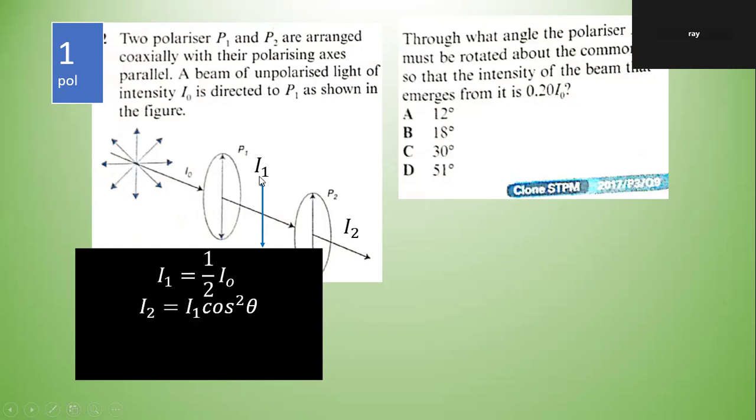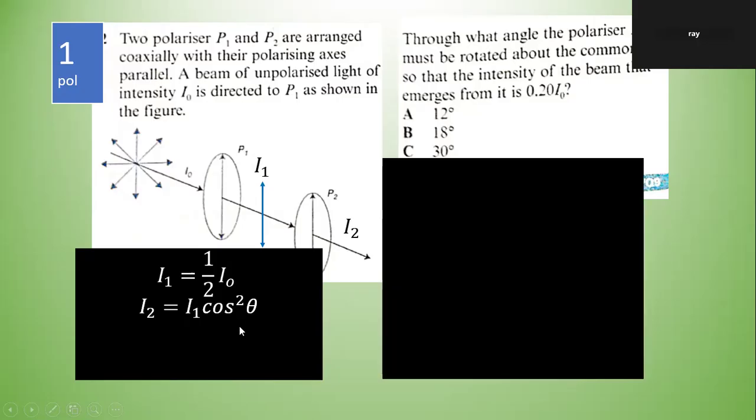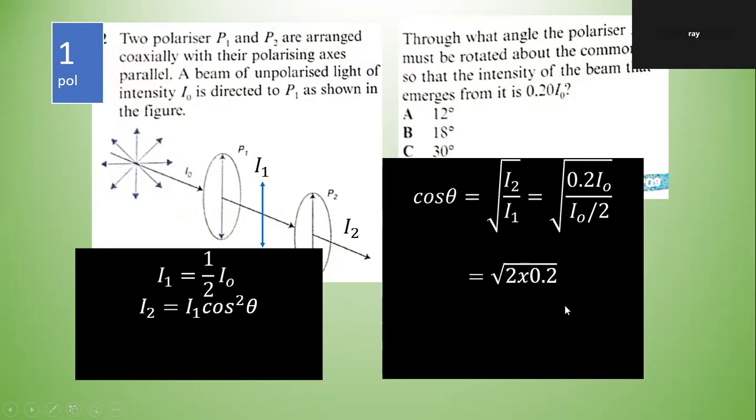This I2, this I1, then cos square theta. So cos theta is the square root of I2 over I1. I2 is this one. I1 is that one there. I naught can cancel, times 2 here. So use your calculator to get the answer.